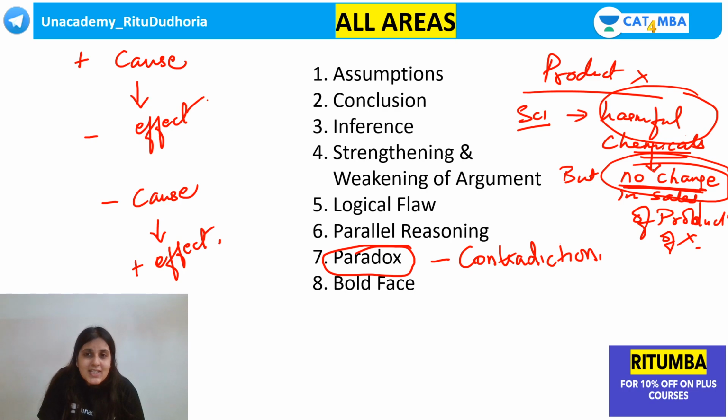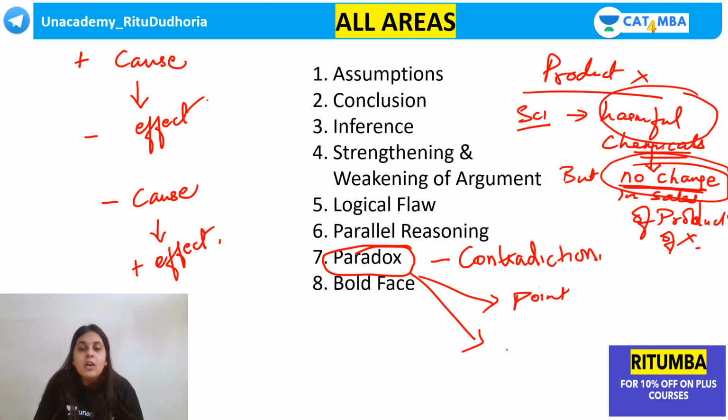So this is called a contradiction. Something goes contradictory. You get two types of questions. You either have to find out the paradox, point out which part of the passage is paradoxical, or you have to resolve the paradox.